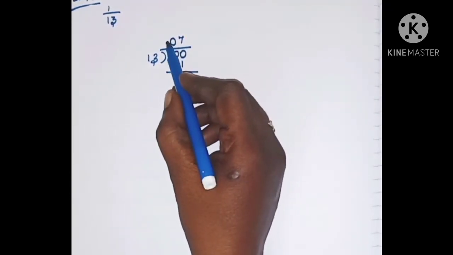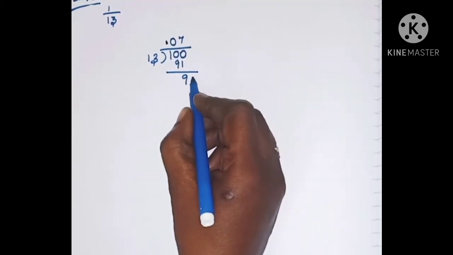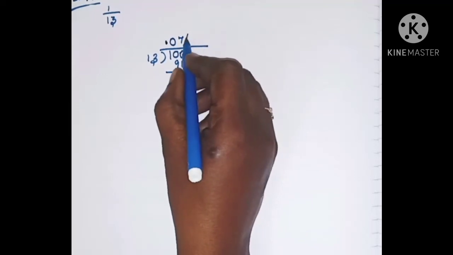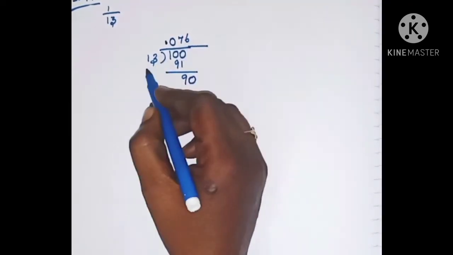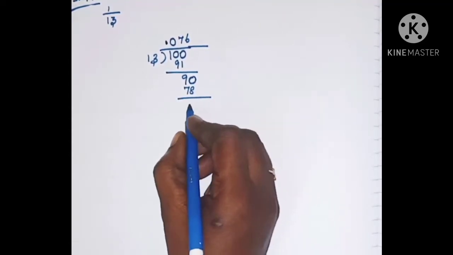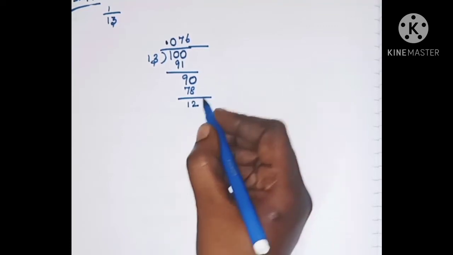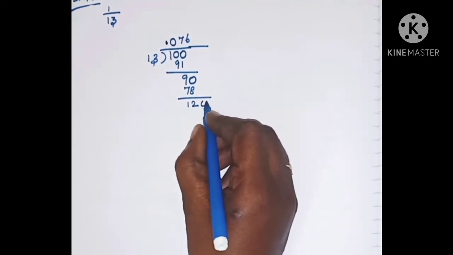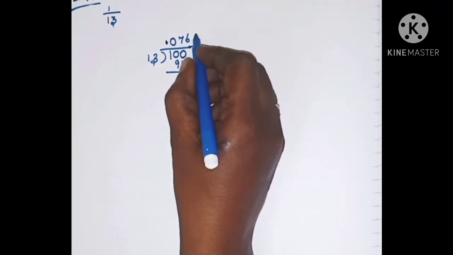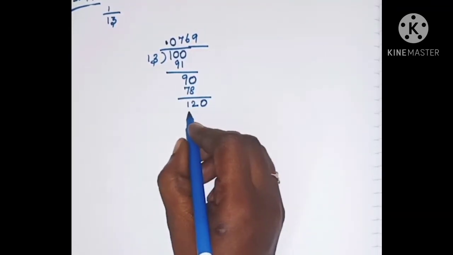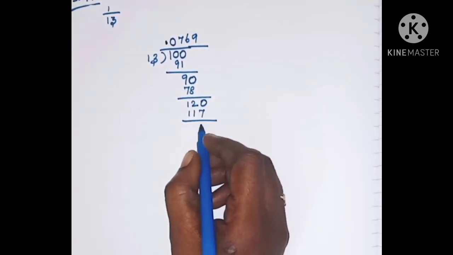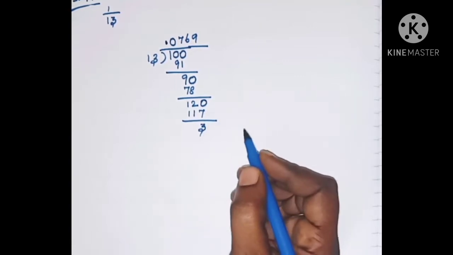Already we have put a decimal point here, so we will add 0 in this place. Now 6 into 13, this is the normal division. 6 into 13 is 78. Now 90 minus 78 is 12. So write one more 0. Next is 9. 9 into 13 is 117. Subtracting these two numbers, we will get 0 in this place.